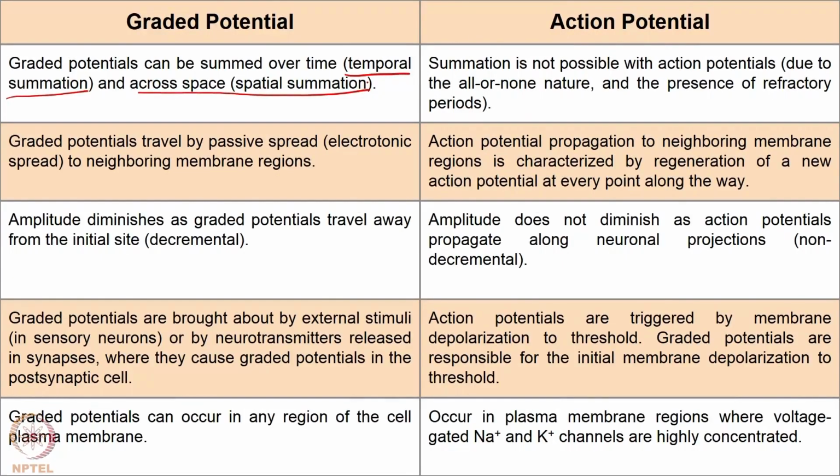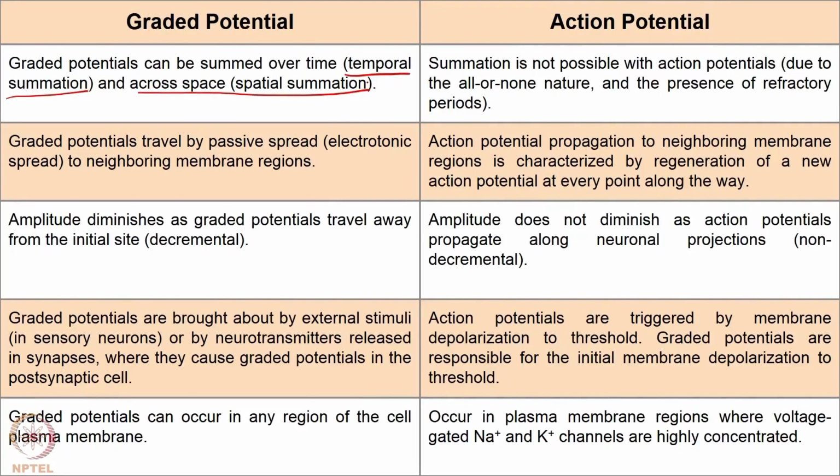So, two action potentials cannot sum. However, multiple graded potentials can sum and produce an action potential, but an action potential itself cannot sum with another action potential even if it arrives at the same time, even if there is a suprathreshold stimulus that is maintained, it cannot cause a higher amplitude action potential.